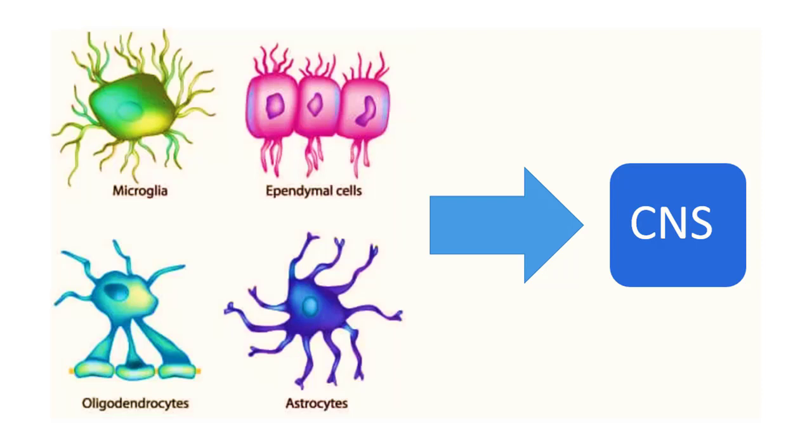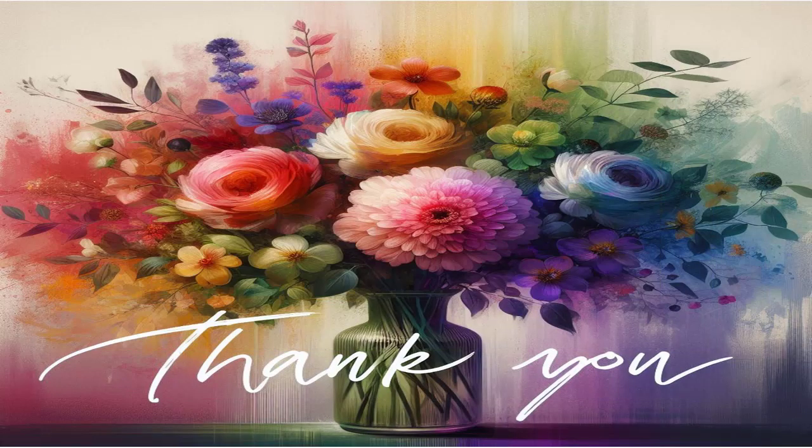So that was all about the cells of the nervous system. In the next video, I will talk about the divisions of the nervous system in detail, which includes the central nervous system and peripheral nervous system.